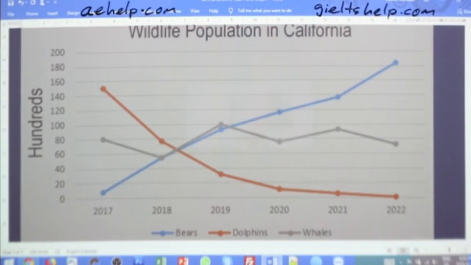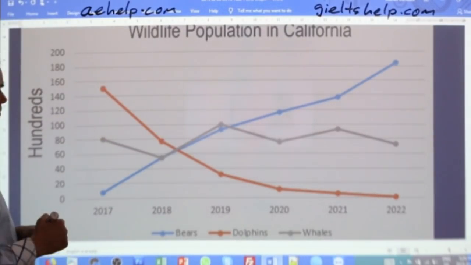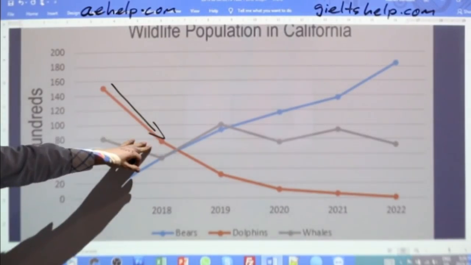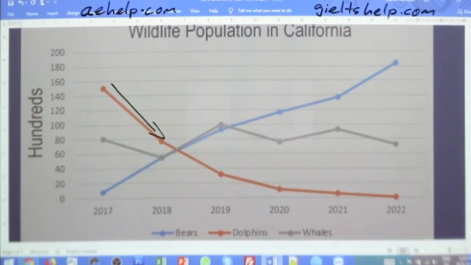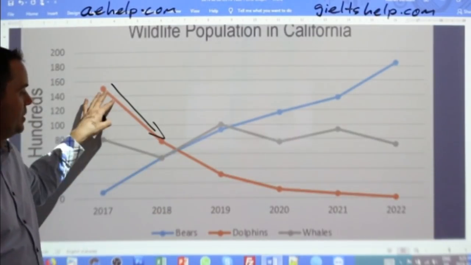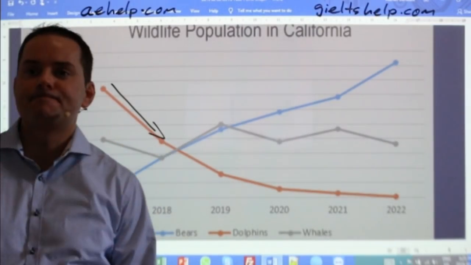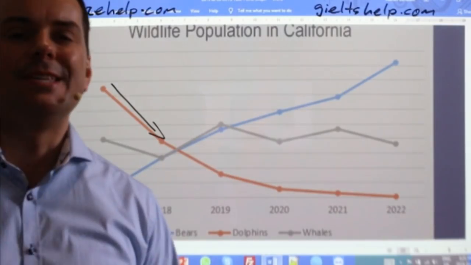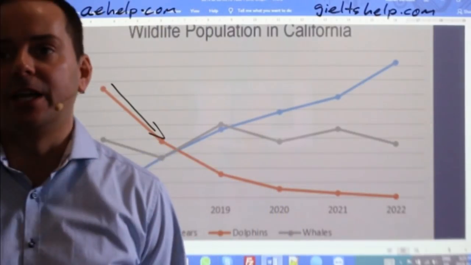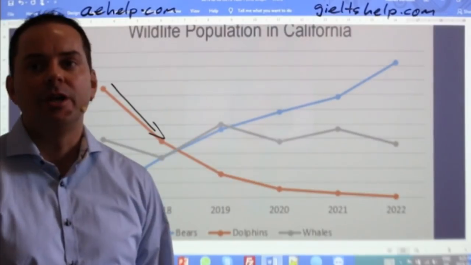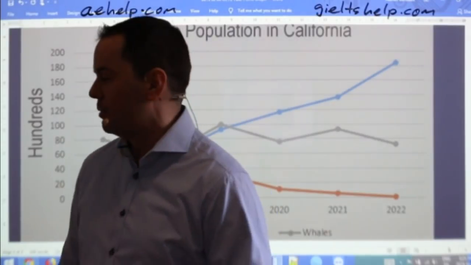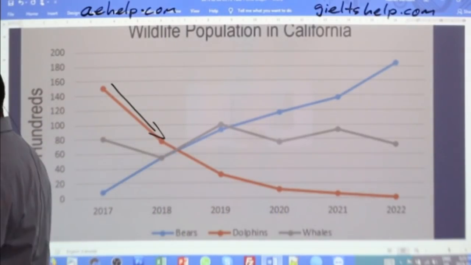Okay, let's start with dolphins, this red line here. So this change here, how do you describe that? How do you describe this change? Let's add some vocabulary for this. Okay, how can we do that? What can we say about that? What are some good adjectives to use? It's definitely a decline. What kind of a decline or a decrease is it? Okay, Ijung says it's a drastic fall in the number of dolphins. Sure, so drastic fall is good.